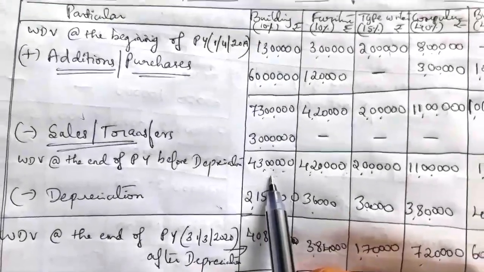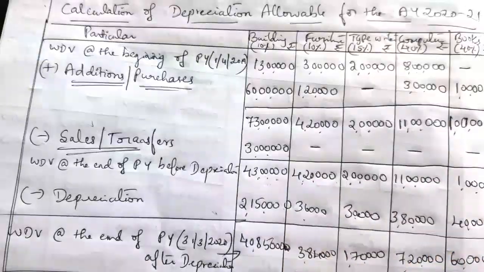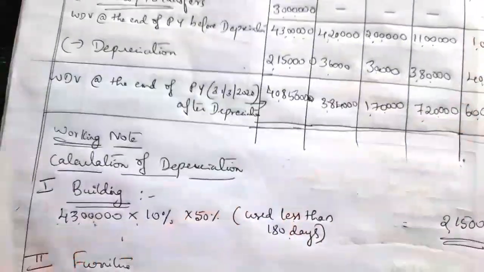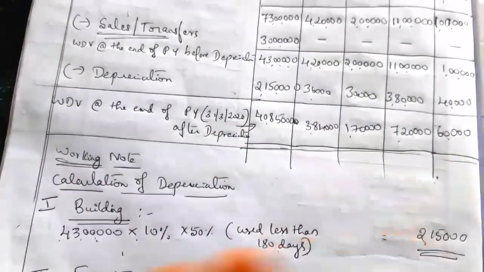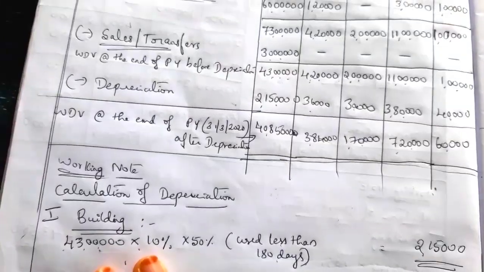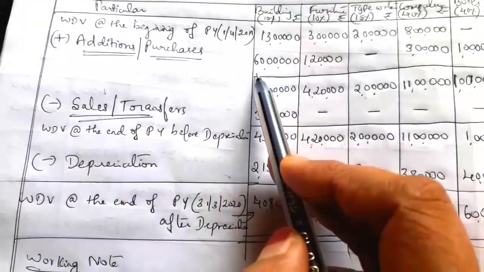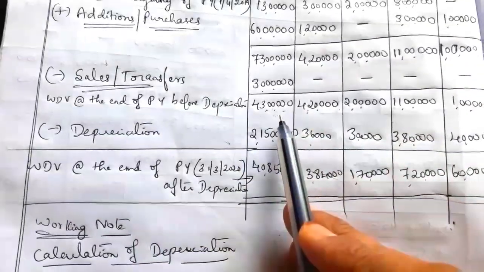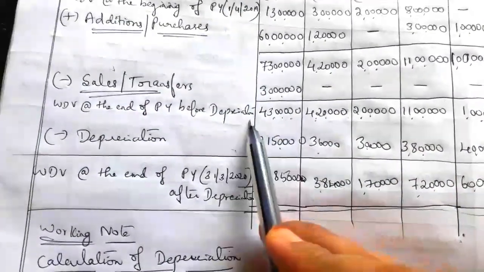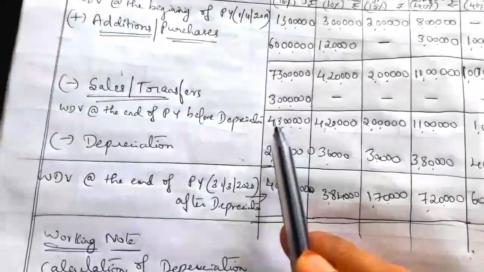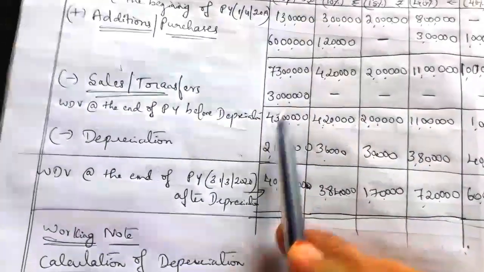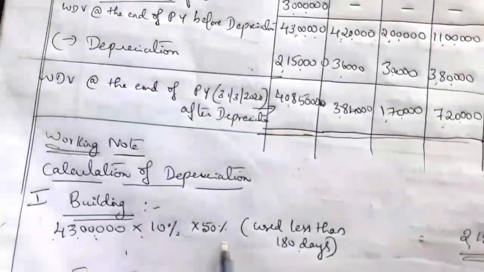Balance is 43 lakh. So while calculating depreciation, firstly we have to calculate depreciation on new asset. So here building new asset purchased, which value is 60 lakh. But written down value at the end before depreciation is 43 lakh. We have lesser value here. So on the lesser value we have to calculate depreciation.